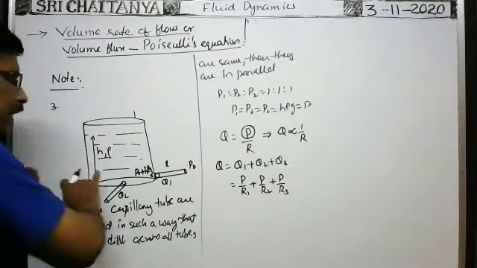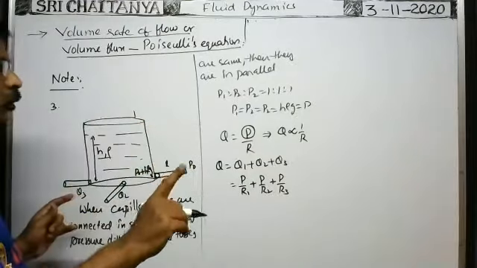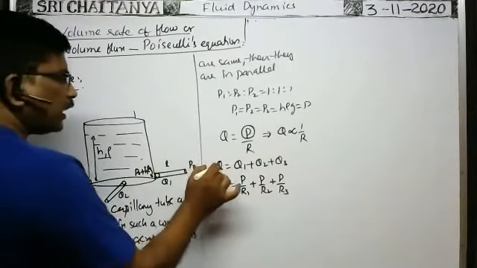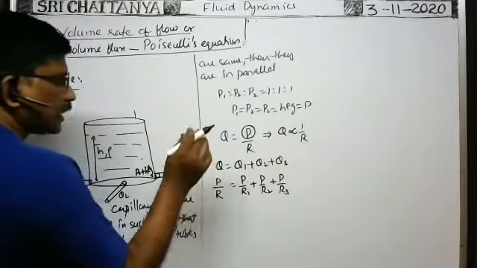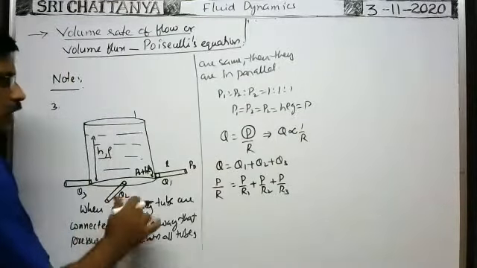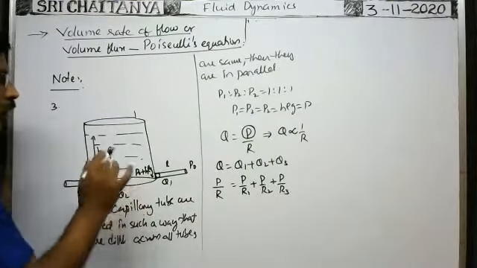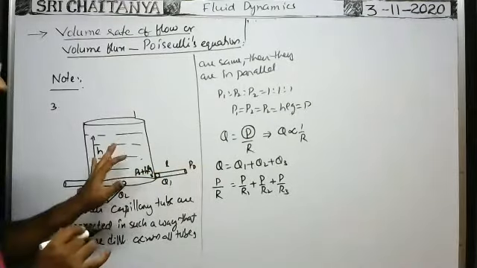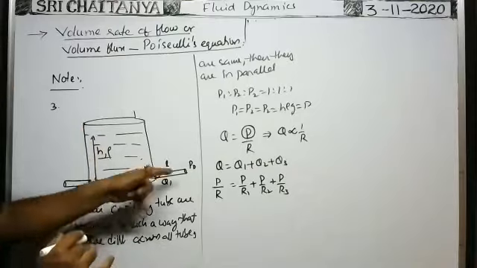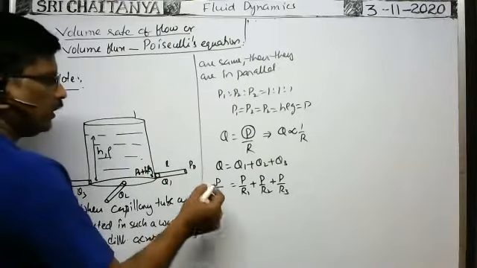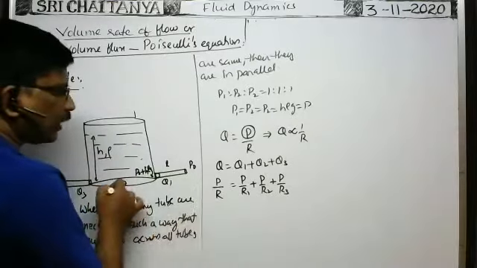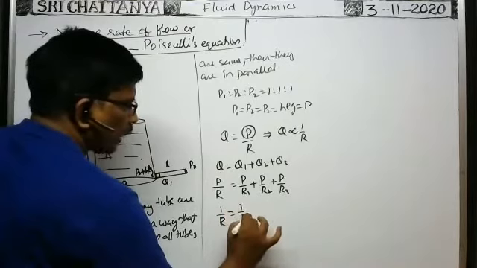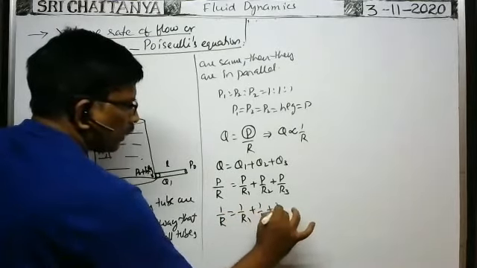Now you replace all these 3 capillary tubes by a single capillary tube having fluid resistance capital R. For the same pressure difference, if the volume rate of flow remains the same, then the fluid resistance of that single capillary tube, for which the volume rate of flow for the given pressure difference remains the same as for the three capillary tubes, is called the effective fluid resistance of all the capillary tubes. That's why here R is the effective fluid resistance of all the capillary tubes. Then you cancel P. Then you will get 1 by R is equal to 1 by R1 plus 1 by R2 plus 1 by R3.